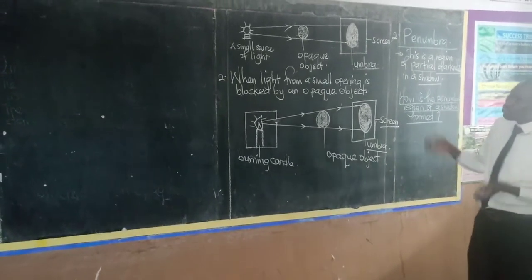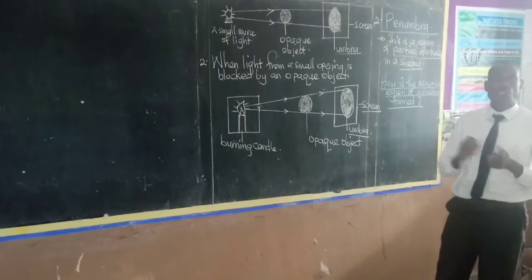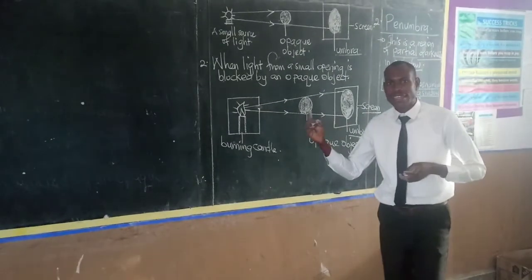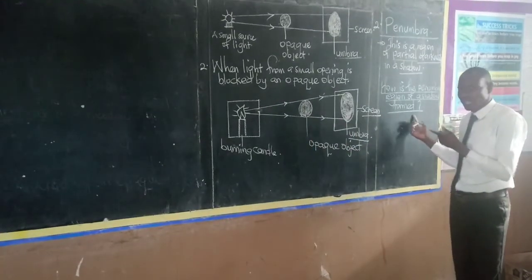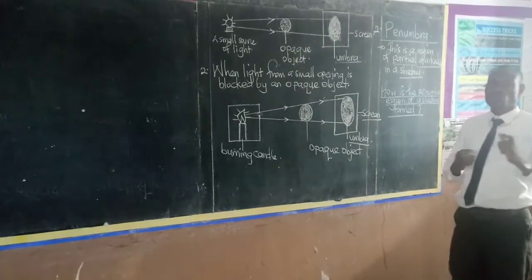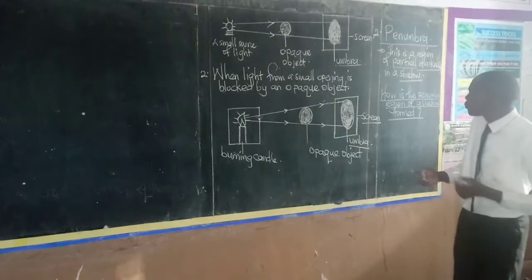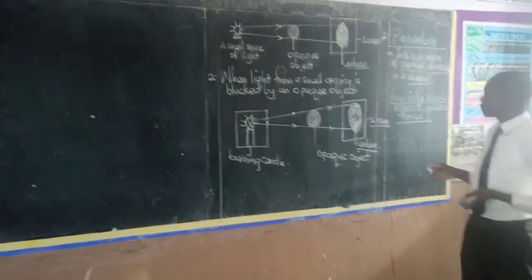Remember, boys and girls, we have looked at how the umbra region of a shadow is formed. Now, we also want to look at how the penumbra region is formed. There are two circumstances, or two conditions, under which the penumbra region of a shadow is formed.